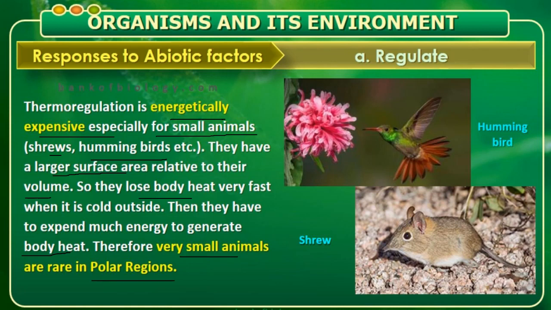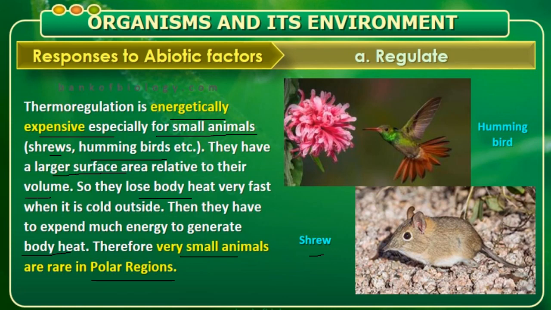Shrews are rat-like animals. Thermoregulation is energetically expensive, which is why animals are very rare in polar regions. Small animals or birds have a large surface area relative to volume, so they lose body heat very easily and very fast when it is cold outside.